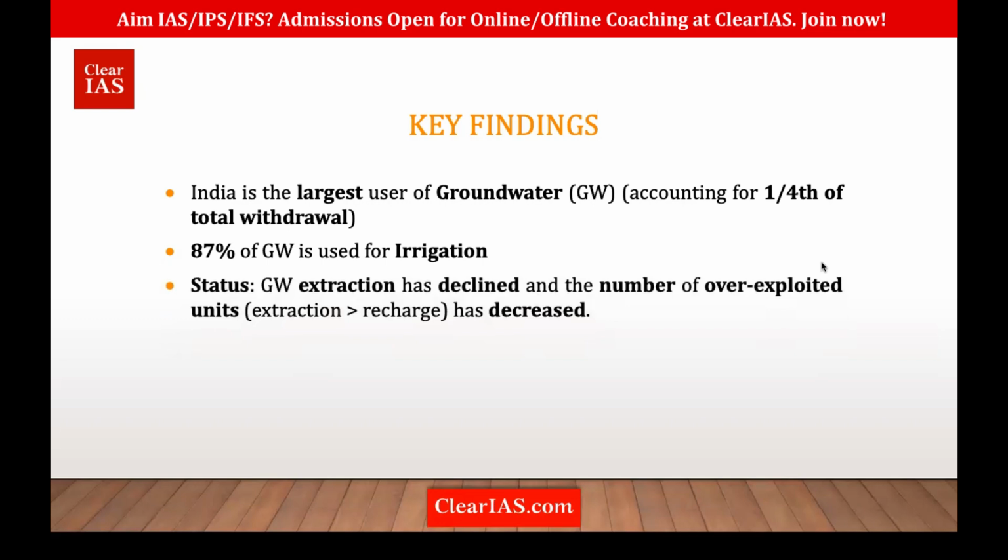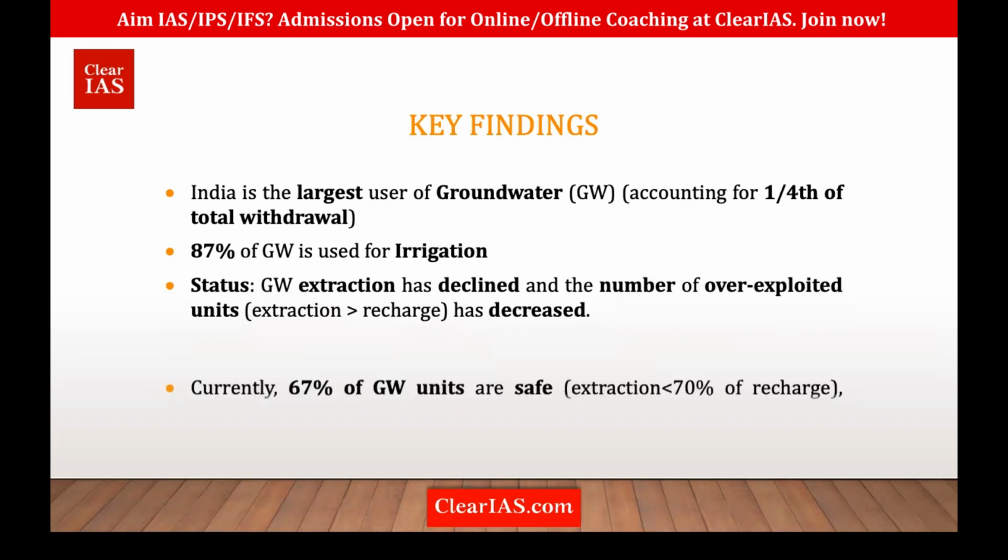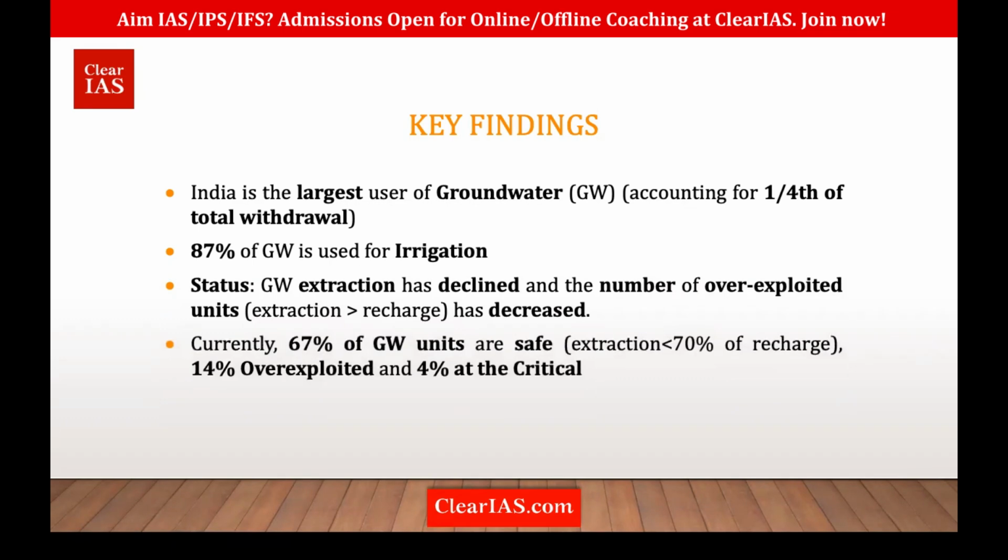And there's an interesting fact also. This groundwater extraction is actually declining. The rate at which we are extracting is declining, and the number of overexploited units has also decreased. Recent trends are showing that there has been a decline in groundwater extraction, and overexploited units have also declined. According to statistics, only 67% of groundwater units are safe, 14% are overexploited and 4% are critical.